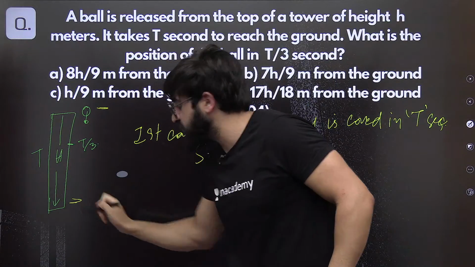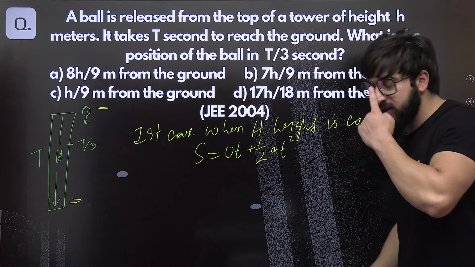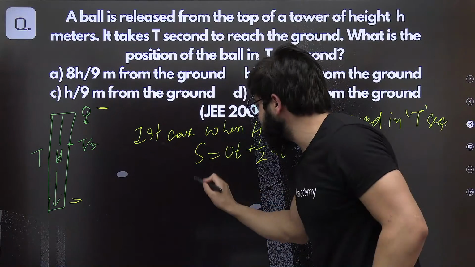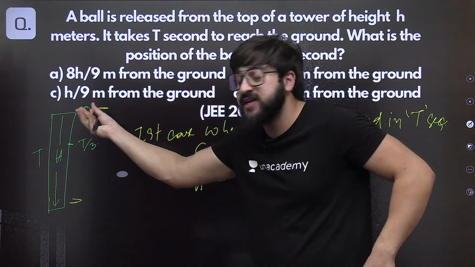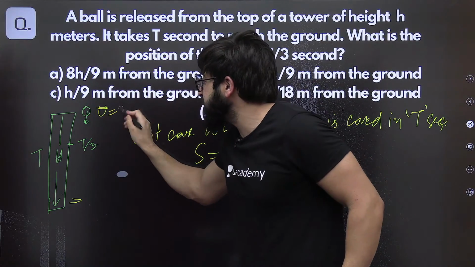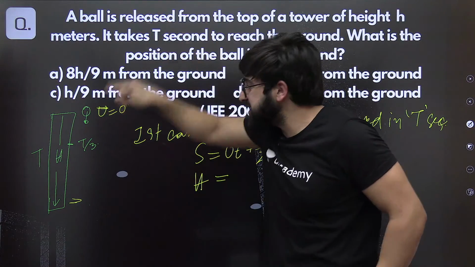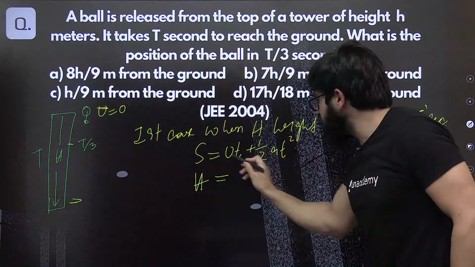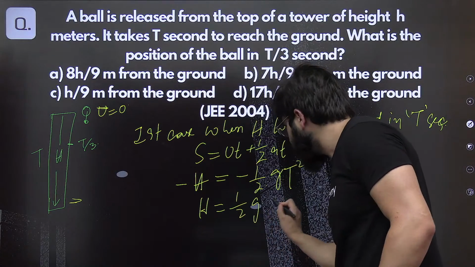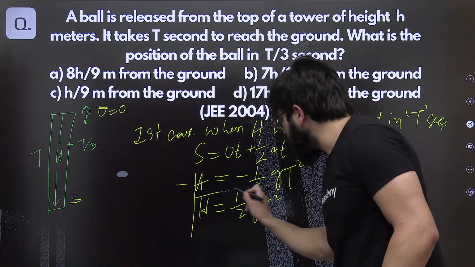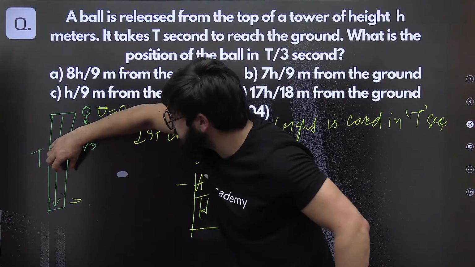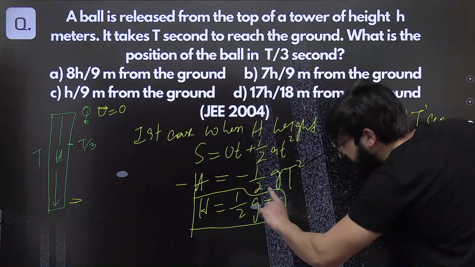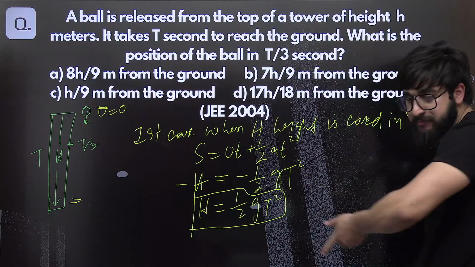From this point to this point, we'll use the same equation. So this is h, the height covered initially. What is the initial velocity? We're releasing this ball, so initial velocity is 0. So covering this height h, it will be nothing but 1 by 2 gt square. So we found how much this height is, which is being covered in time t.